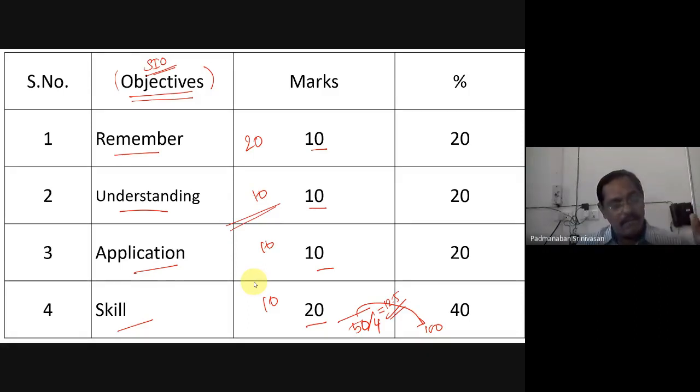See, I have told my opinion. I also justified the opinion. You have to give more marks for application and skill level. Just interact with me or with us if you have any opposite opinion. Not just opinion; even if you give an opinion, you have to justify it.